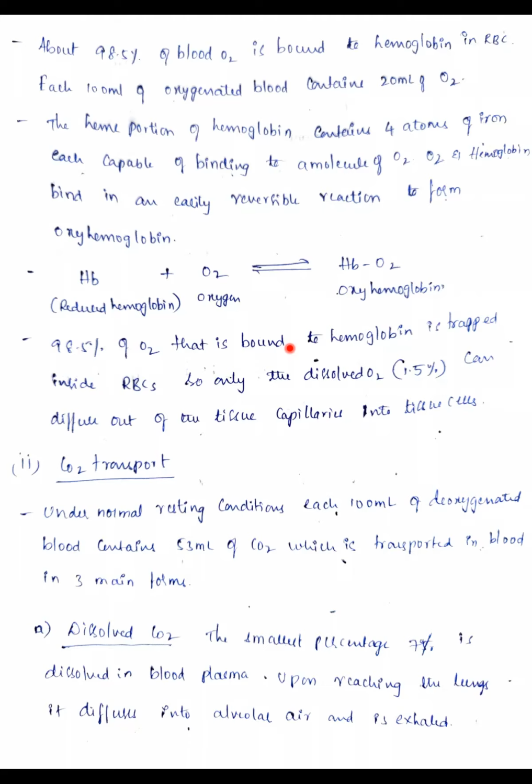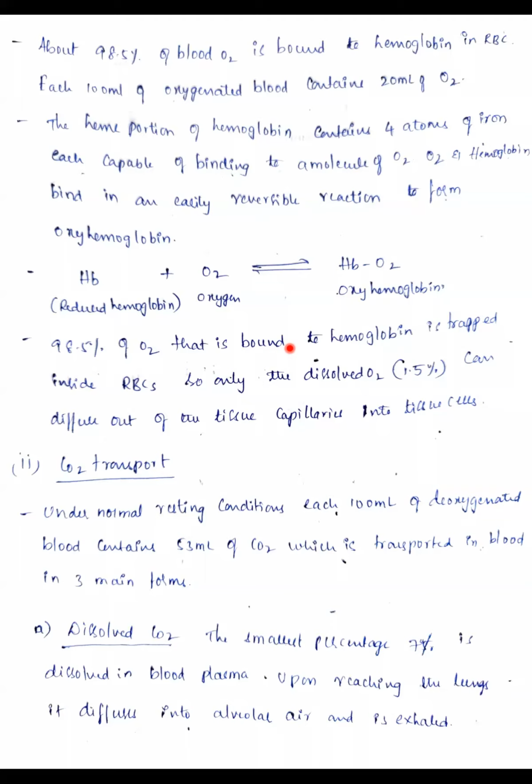Okay, in how many forms? In 3 forms, which will be transported in the blood. If you compare the oxygen and the carbon dioxide transport, in case of oxygen, each 100 ml will be having only 20 ml of oxygen, but here each 100 ml of deoxygenated blood contains around 53 ml of carbon dioxide. Clear? And the transportation takes place in blood mainly in 3 forms.